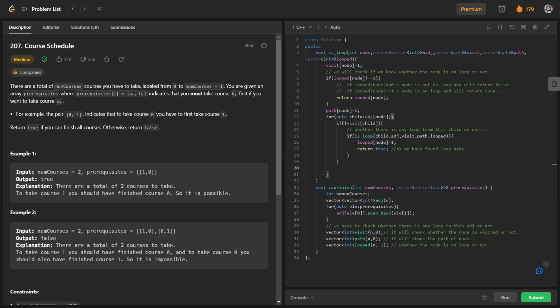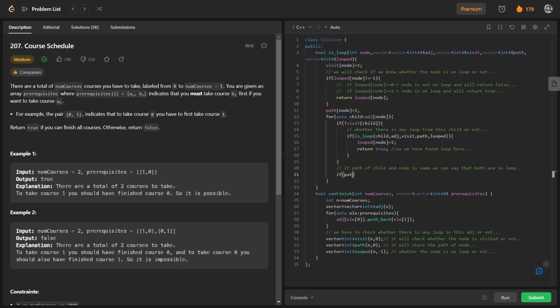And if we are on a visited child, we will check if the path of node and child is the same, then we can say that both the node and the child will be in a loop. So I will write here, if path of child and node is the same, we can say that both are in a loop.